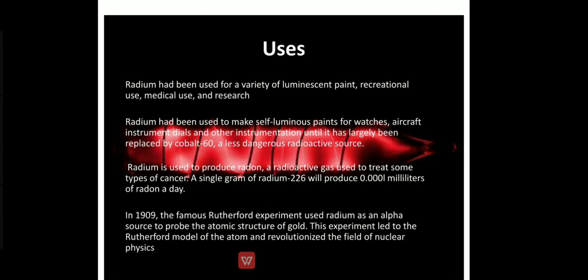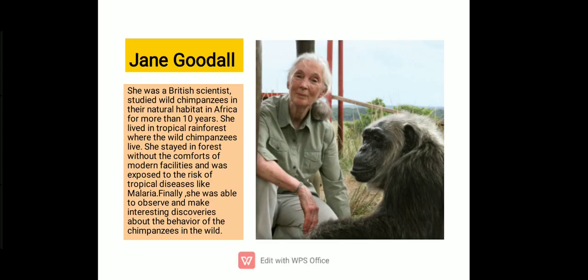These are very interesting things: Marie Curie discovered radium, and people are using radium in paints, in watches, in aircraft for lighting and illuminating purposes, right? And at the same time radium is a radioactive substance that emits alpha radiation, which the scientist Rutherford used in his experiments. Means Marie Curie discovered an element, and that element was used by other scientists to make their discoveries as well. The next one is Jane Goodall.